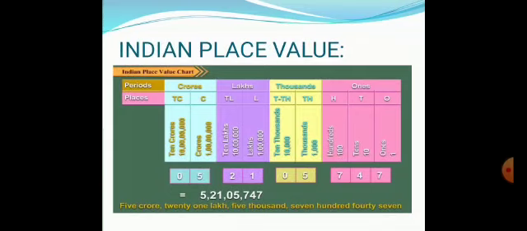Let's come to the Indian place value system. Now, the Indian place value chart is given to you, where we have periods like crore, lakh, thousand, ones. And we have places. That means we'll start from the right: ones, tens, hundreds, thousands, ten thousands, lakh, ten lakh, crore, ten crore. So how can we read this number? As 5 crore 21 lakh 5,747. If there is no digit in some period or place, then we put 0.